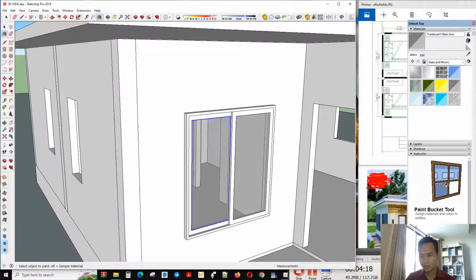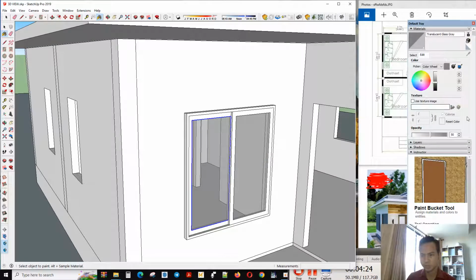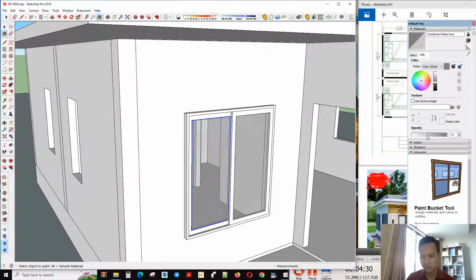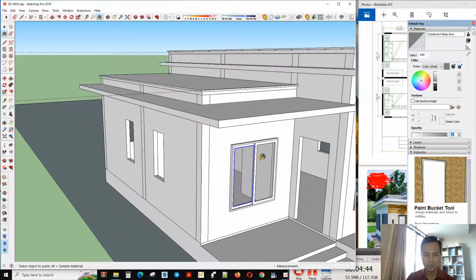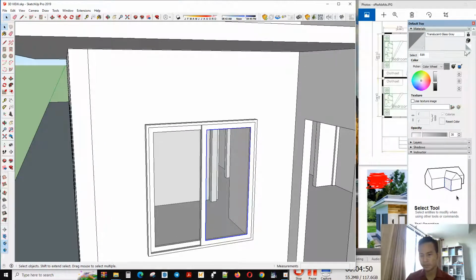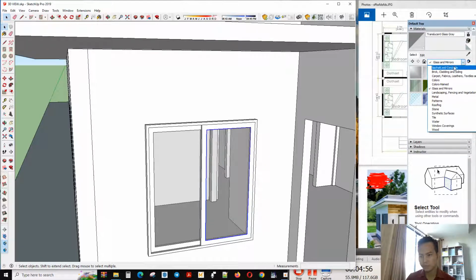But the color you can change, the transparency you need. If you want to change, you can go to edit and change. It can be dark or light, depending on you. For me, I would choose 30. Okay, that's finished for the glass. Now we start to make the frame color of the window. I would like to choose the black color because it's beautiful. It's nice.